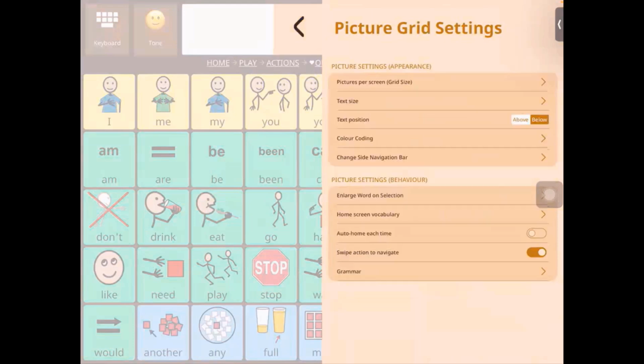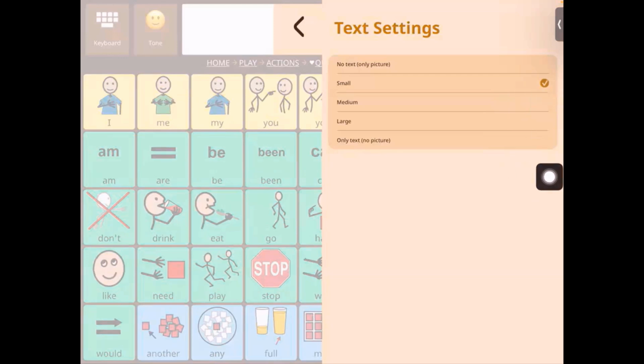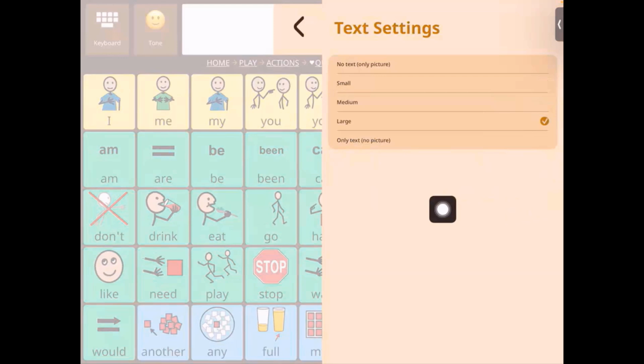Go back. Next, we have text size. So this is the size of the text that comes below each of the words or the symbols. By default, it is in medium, but you can change it to small, if you notice here, and then large, depending on, again, the access for the user in terms of visually seeing the text.